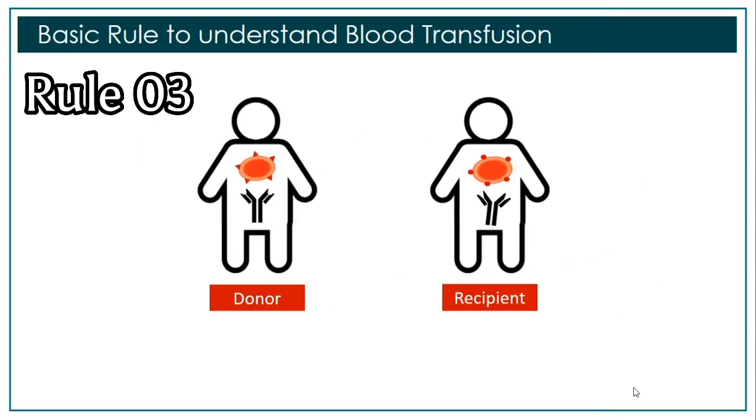One more thing you have to remember: definitely both your donor and recipient are having antigens and antibodies in their bloods. But when you are solving such questions of blood transfusions, then you will only consider donor's antigens on his RBCs and recipient's antibodies in his plasma. And I am sure that this trick will help you to give the correct answer to your question.